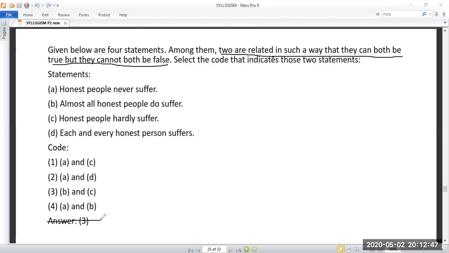So I have given the answer. So you check the keywords: never, almost, hardly, each and every. These are some of the keywords.